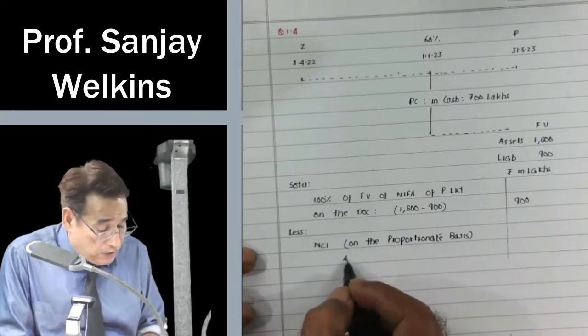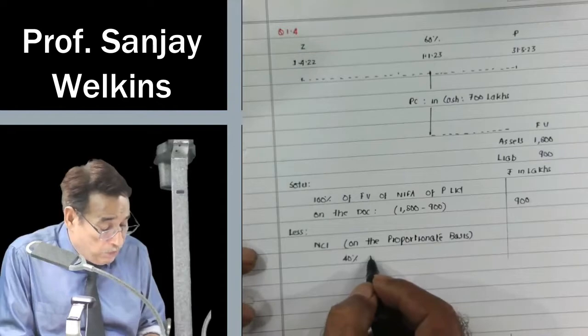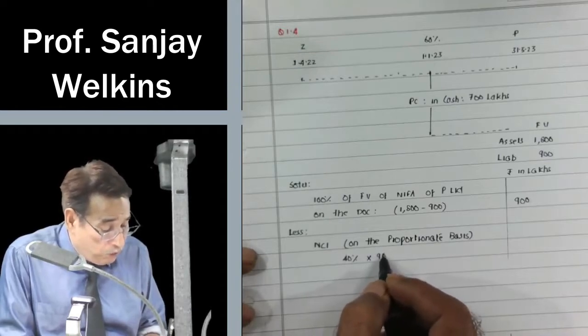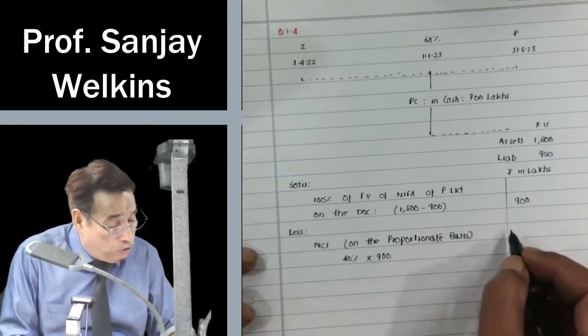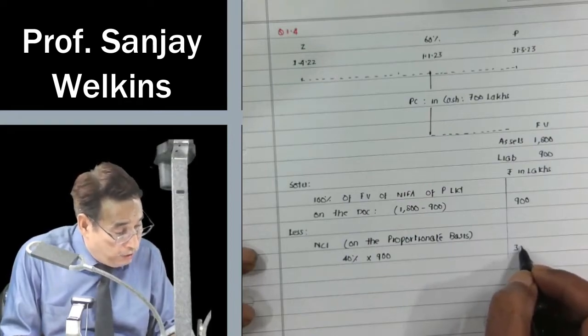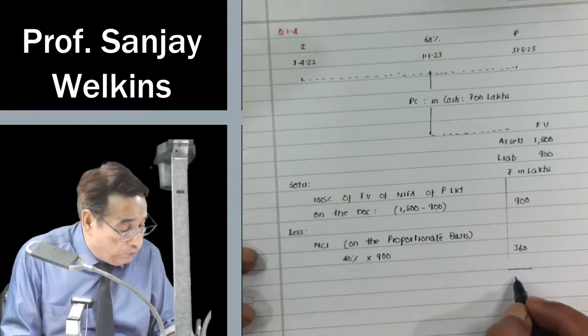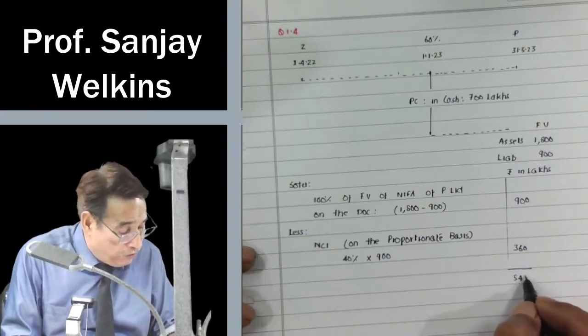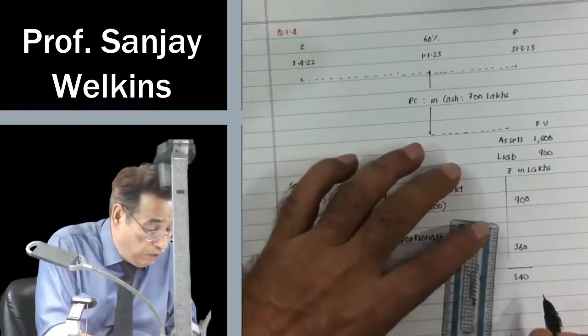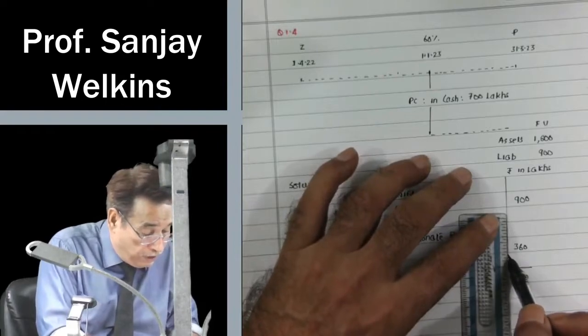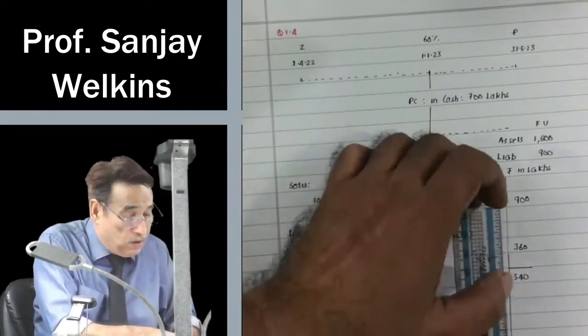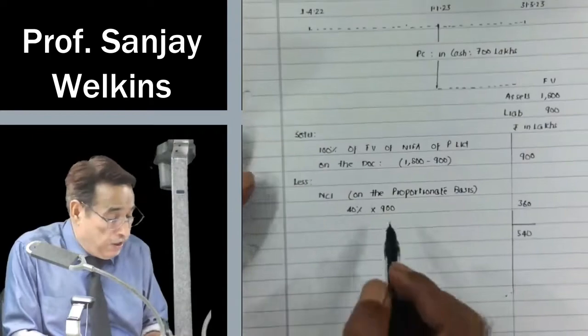Our stakes are 60%, so the stake of NCI must be 40%, and the proportion of NCI out of these assets must be equal to 360. If I subtract 360 from 900, I will be left with 540. Correct?